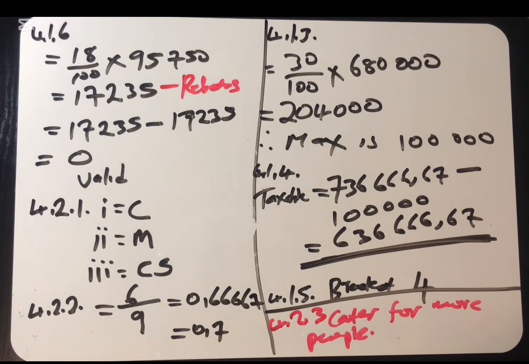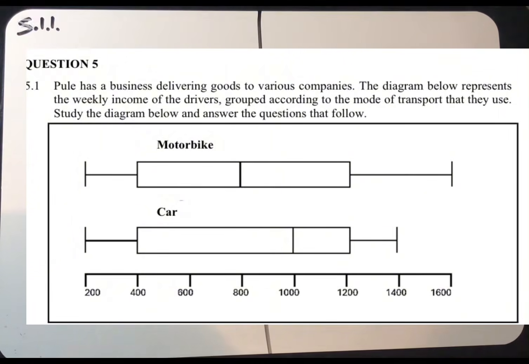What a simple and interesting question. Now we are moving to question 5. Question 5. Ole has a business delivering goods to various companies. The diagram below represents the weekly income of the drivers, grouped according to the mode of transport that they use. Study the diagram below and answer the question that follows.